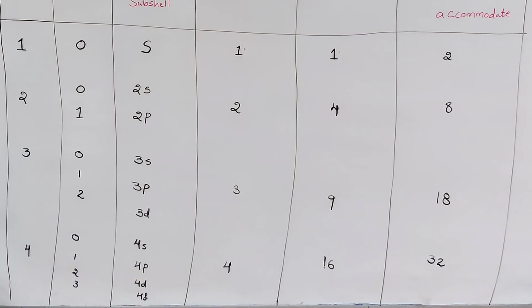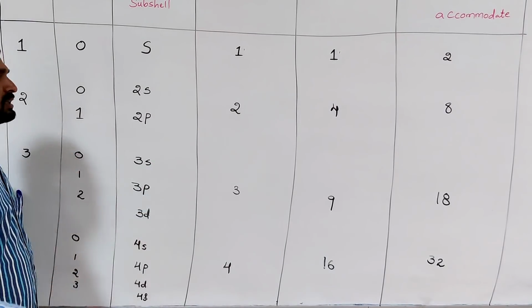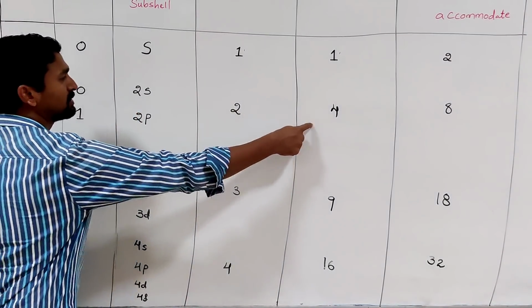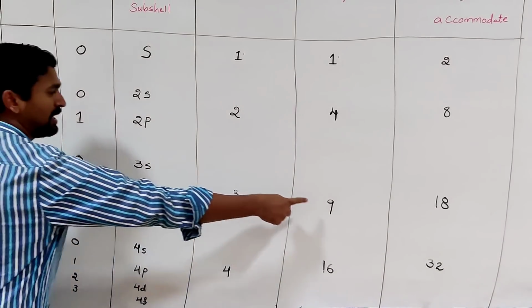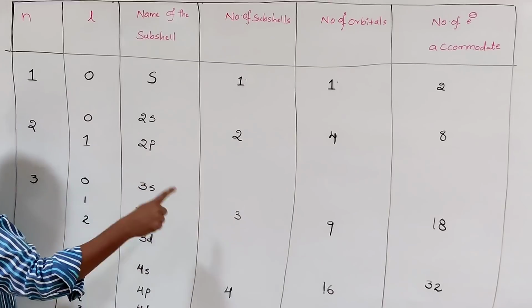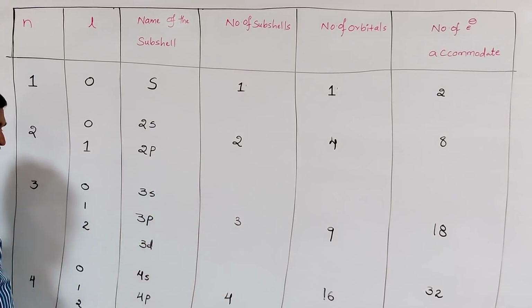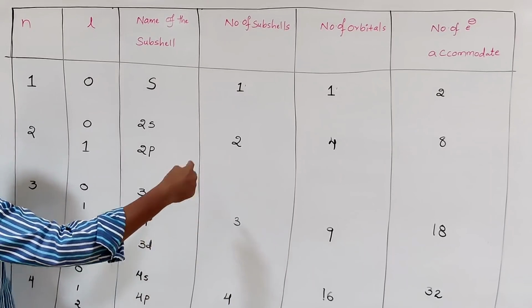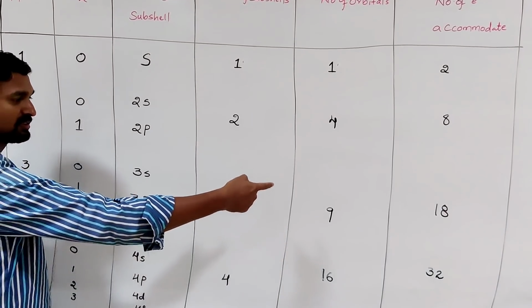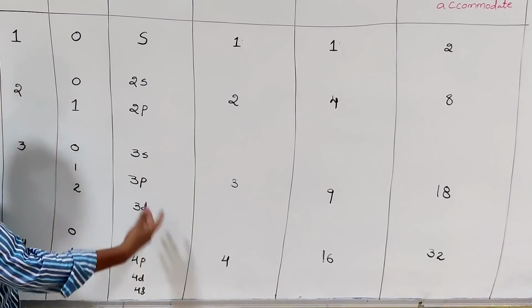When we describe the orbitals, for n equal to 2 we can write 2s, 2px, 2py, 2pz. In the case of the 9 orbitals, it means 3s, 3px, 3py, 3pz, and 3d, also 3dxy, 3dyz, 3dzx, 3dx square minus y square, 3dz square.